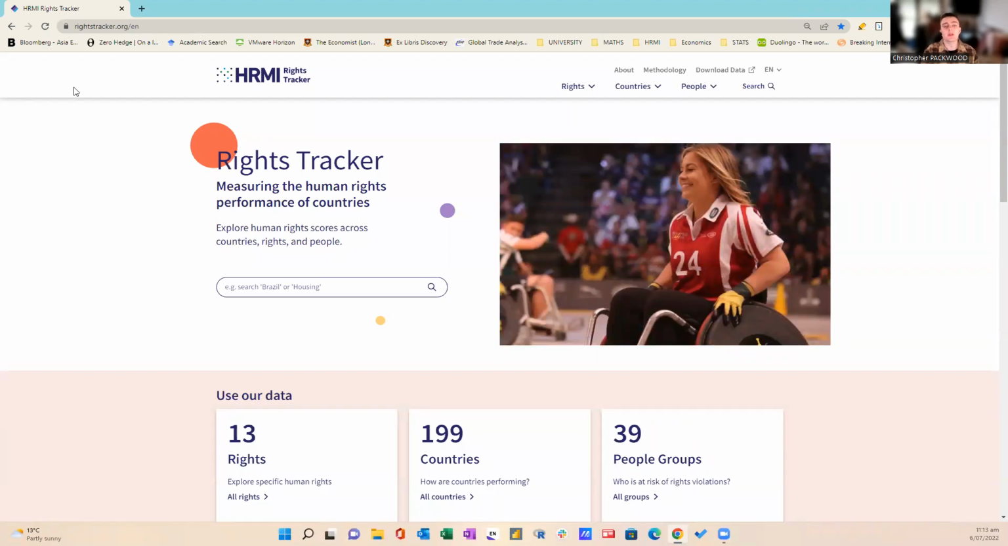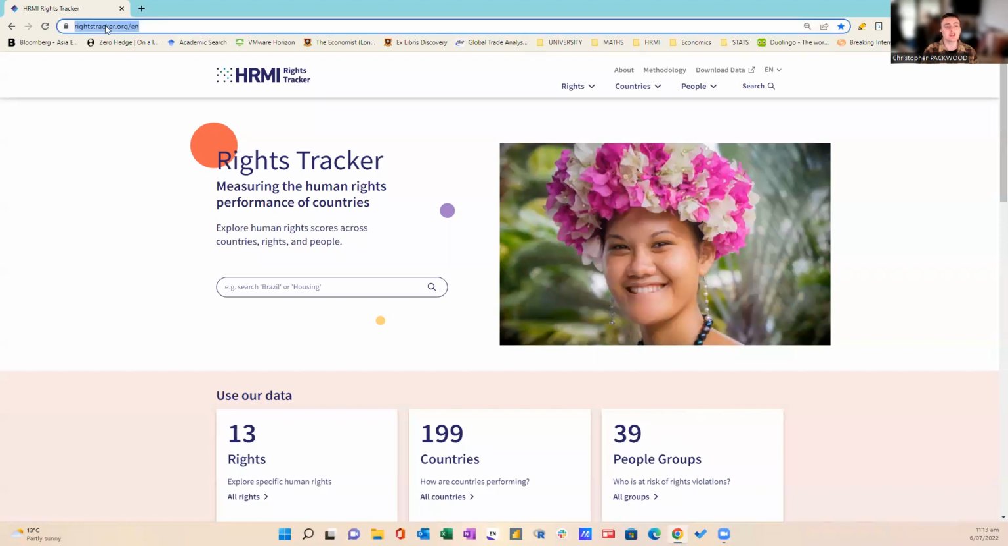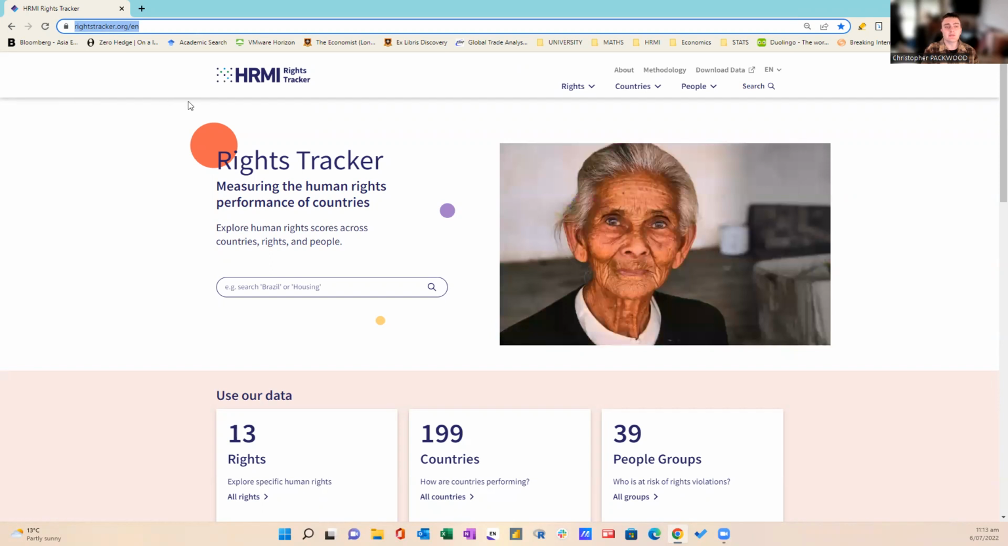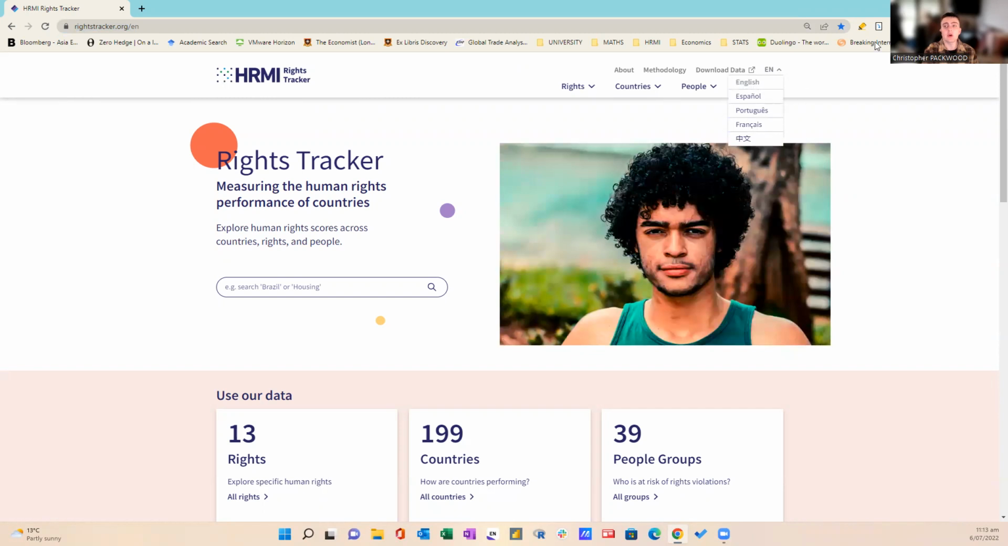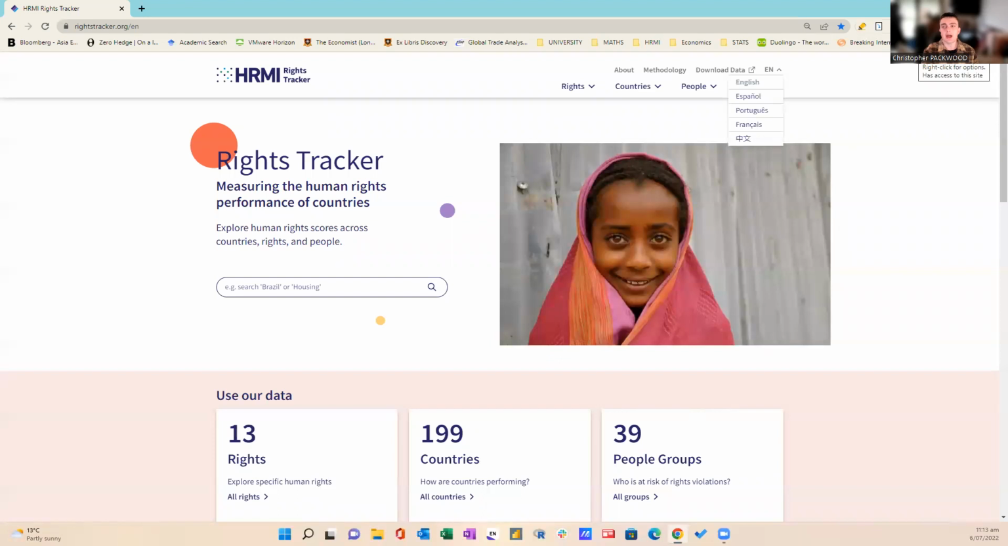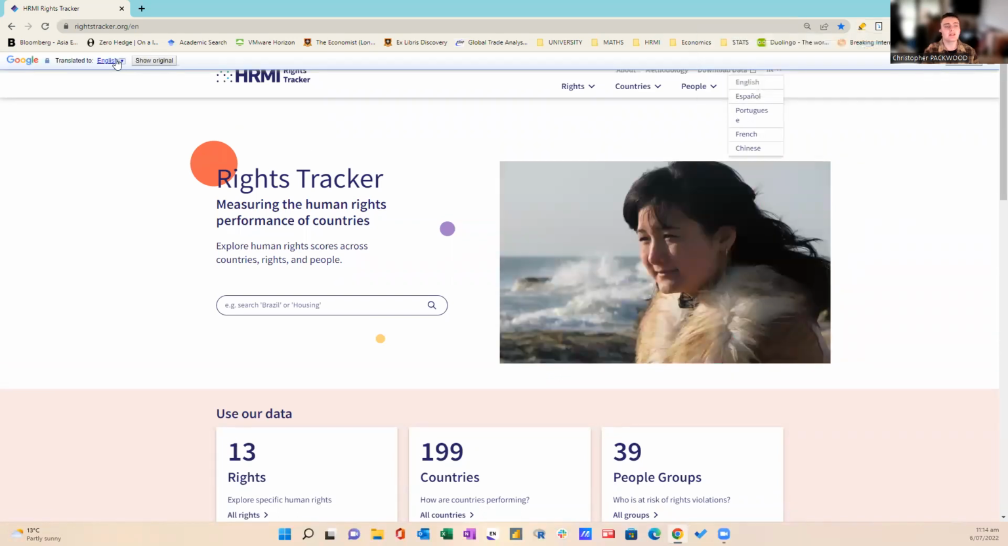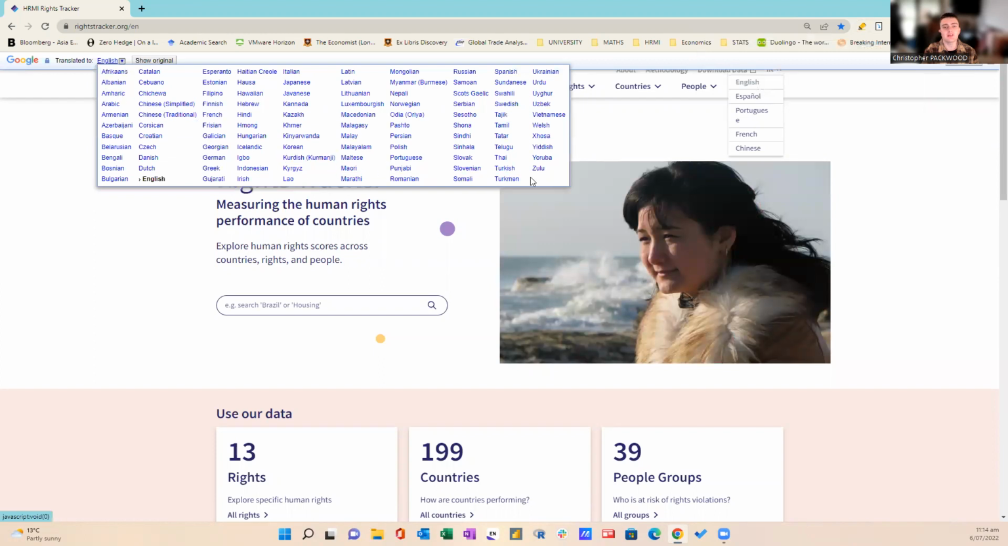Now you're more than welcome to follow along with me if you go to your search engine and type in rightstracker.org. If English is not your first language, we do provide the web page in one of the other 4 languages here other than English, or alternatively, you can download a plugin to your Google Chrome browser, the Google Translate plugin, and this allows you to translate the page into any of the languages specified here.